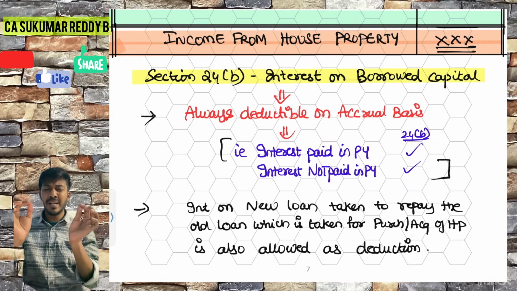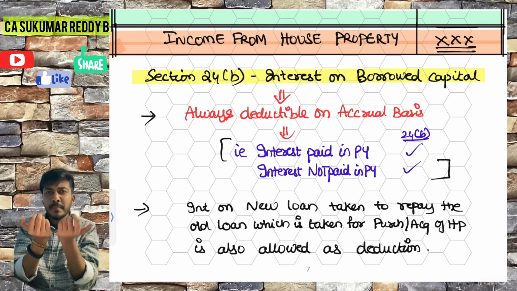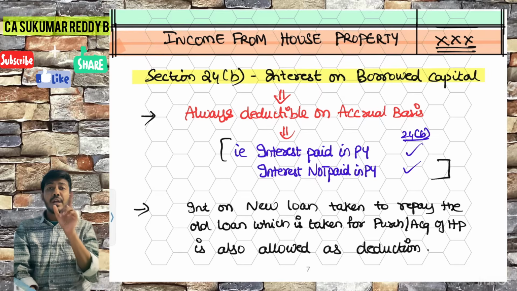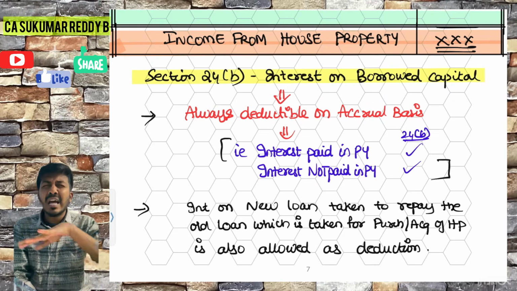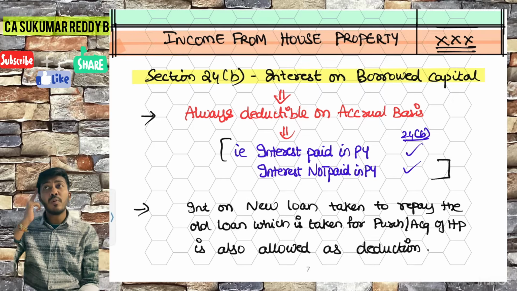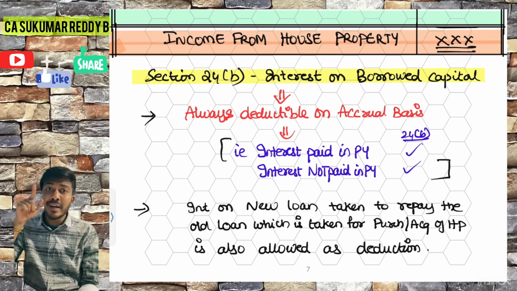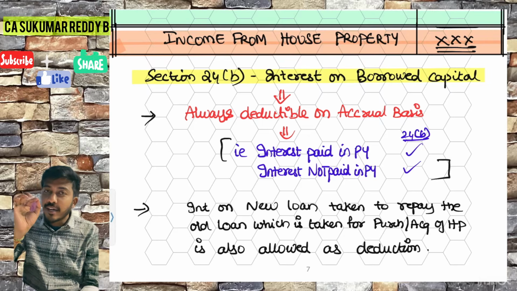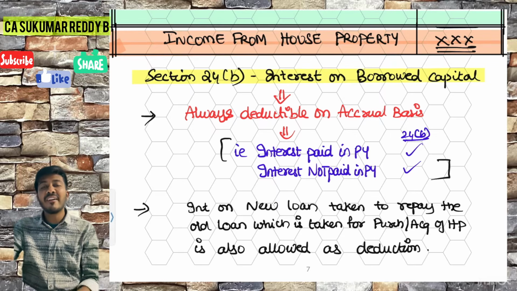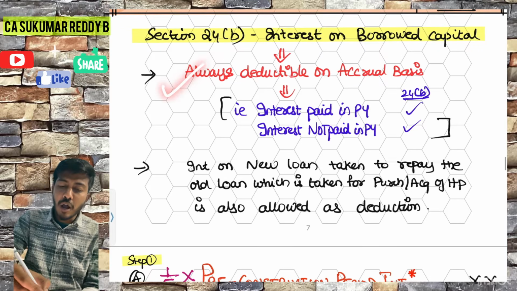In the exam, the examiner will tempt you to make a mistake. What kind of mistake? They will say interest of 1 crore rupees, nothing is paid till date. What will you think? Oh, nothing is paid till date, we should not take it. It is wrong thinking, because interest is allowed on an accrual basis. Got it? Check the limits available for the 1 crore and then put it in 24B. Simple. So always it is allowed on accrual basis.